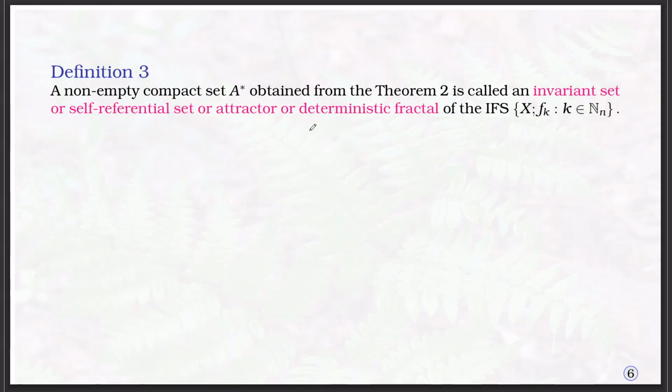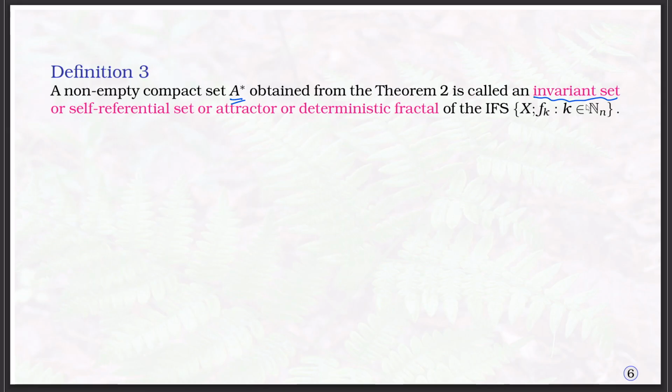As we already defined, if the fractal can be written as a finite copy of itself, or a part of the object reflects the whole, then we can say it is a fractal. Therefore, this fixed point, a non-empty compact subset A star obtained from theorem 2, is called the invariant set, because it is a fixed point.